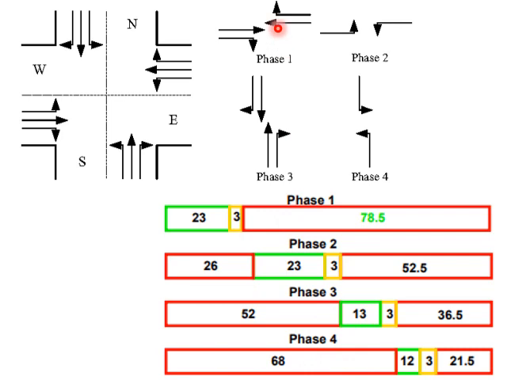In phase 1, that is in this phase, green time is 23 seconds, amber time is 3 seconds, and red time is 78.5 seconds. When this has green, all the other phases have red. And after this phase, in phase 2, there is green. So there is an amber here, then it changes to green, here it again changes to red. When this has green, all the other phases remain red.